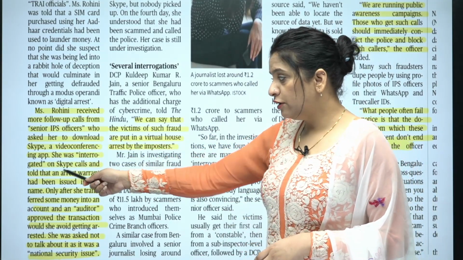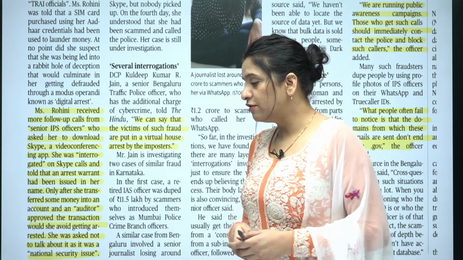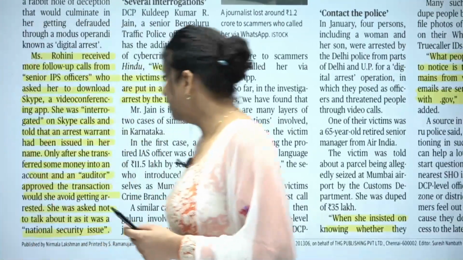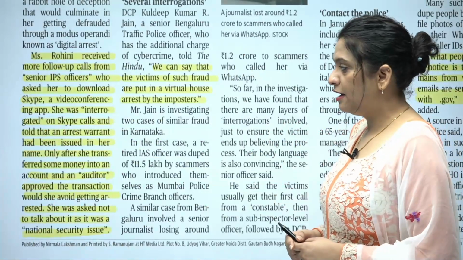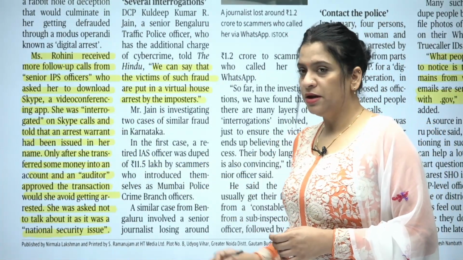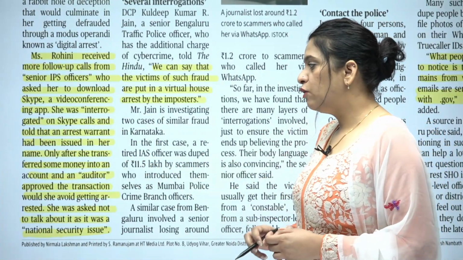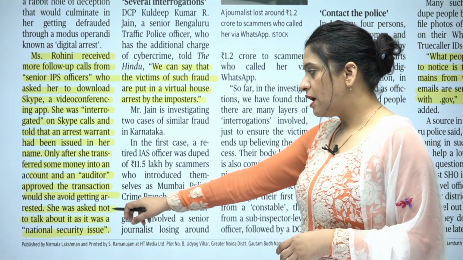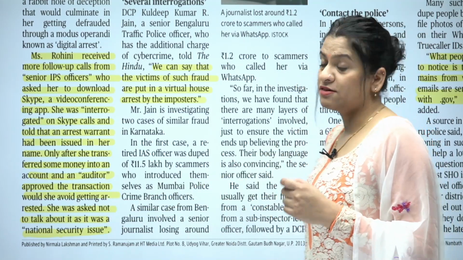She was interrogated on Skype calls and told that an arrest warrant had been issued in her name. So that's how the person gets fearful. She would avoid getting arrested only after she transferred some money into an account and an auditor approved the transaction. She was asked not to talk about it as it was a national security issue.